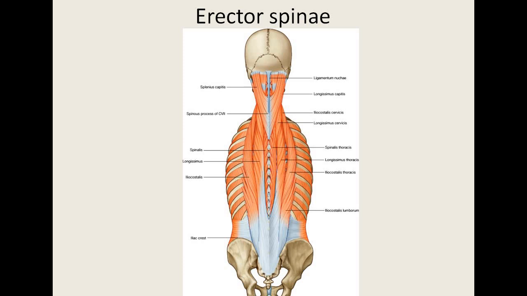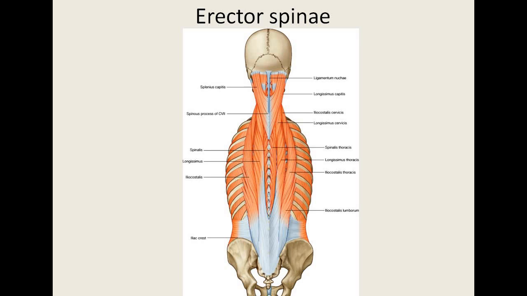Iliocostalis comprises the iliocostalis lumborum in the lumbar region, iliocostalis thoracis in the thorax region, and iliocostalis cervicis in the neck region. The longissimus is the middle column, and it is composed of longissimus thoracis, longissimus cervicis and longissimus capitis muscle.